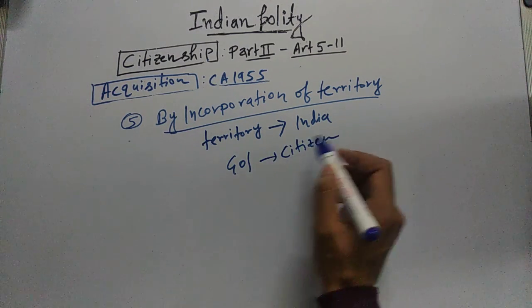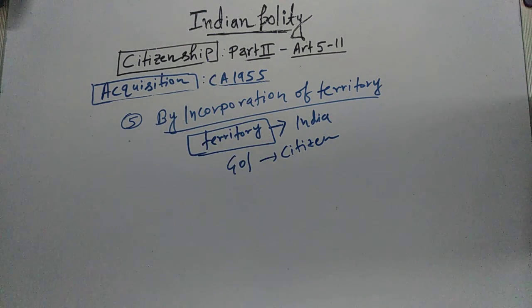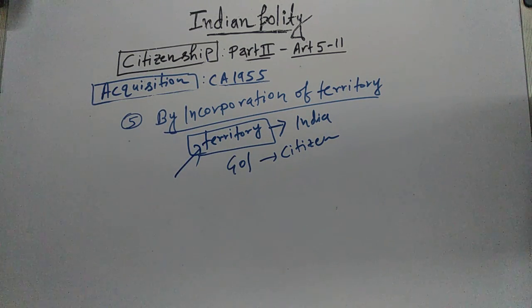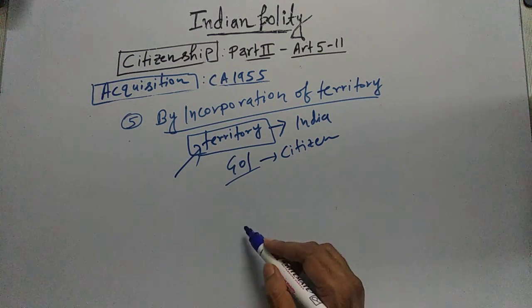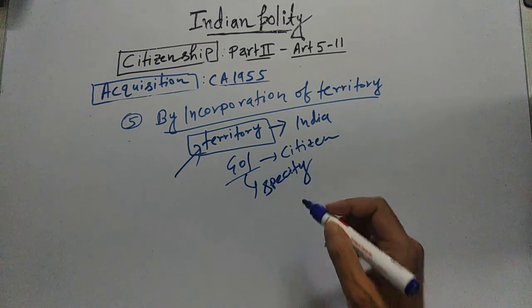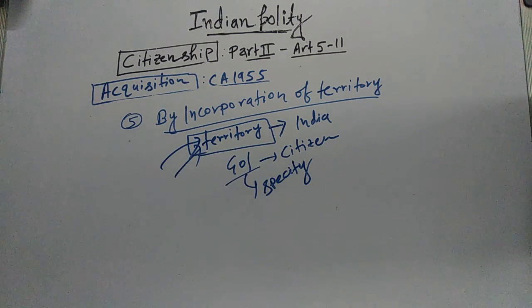That means if tomorrow any territory becomes part of India, that does not automatically mean that all the persons living in that territory will become citizens of India. The Government of India shall specify who shall become citizens of India in that territory.